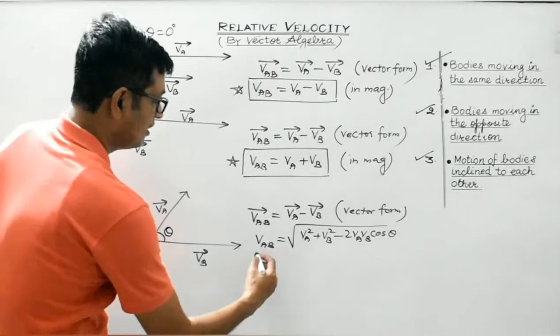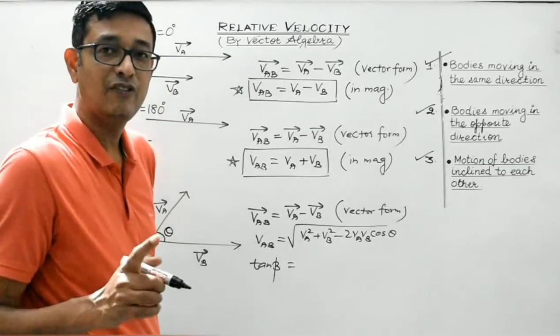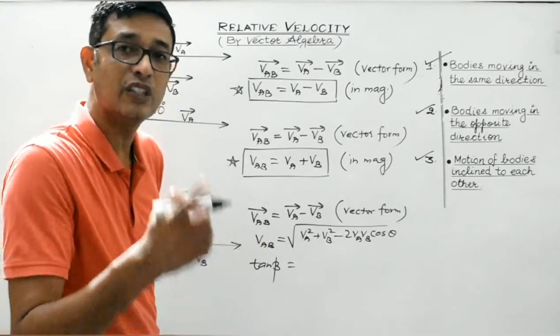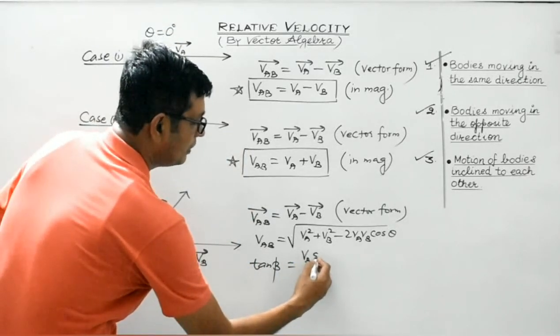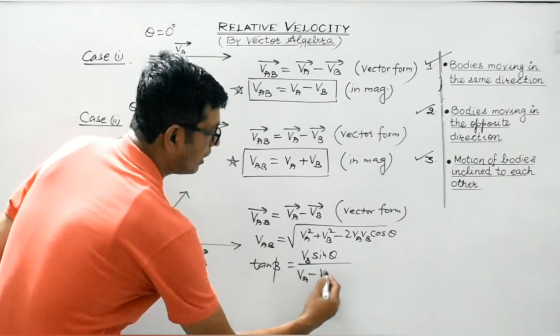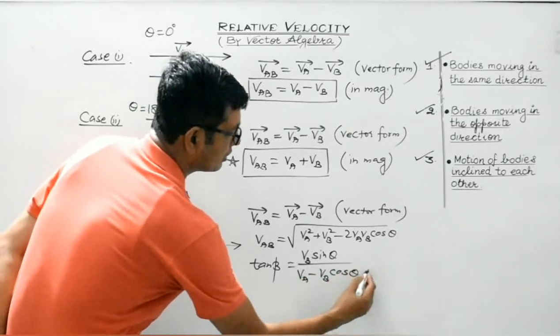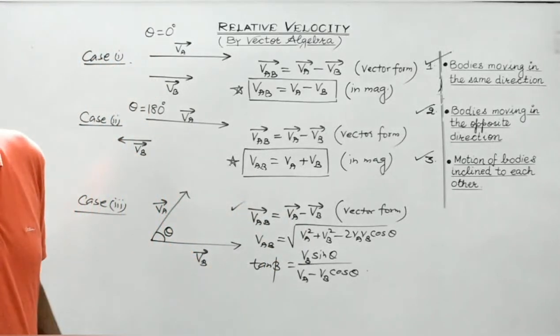Right? And regarding the direction, tan beta, where beta is the angle which VAB makes with VA, is given by VB sin theta divided by VA minus VB cos theta. So these are the important results.